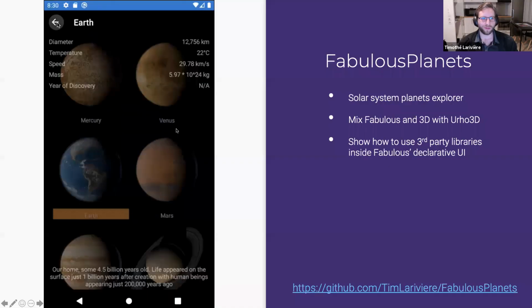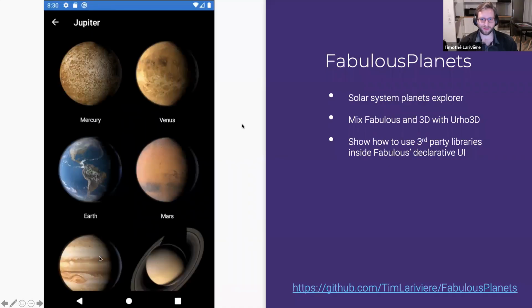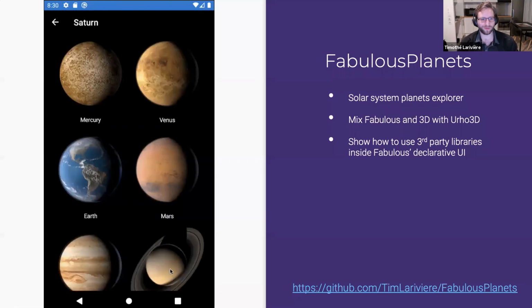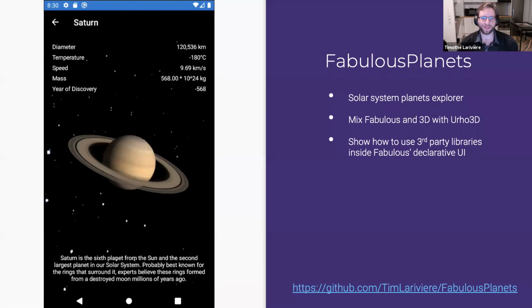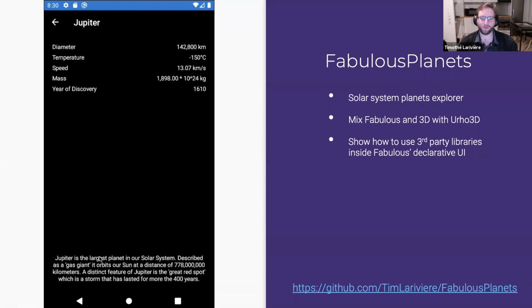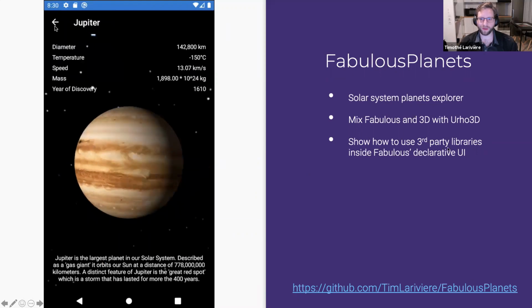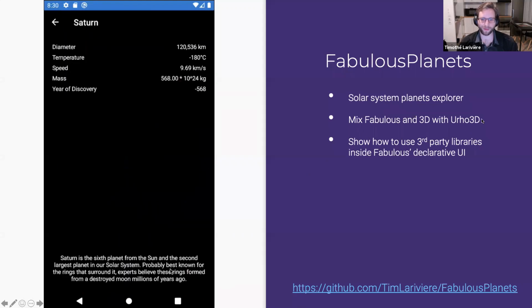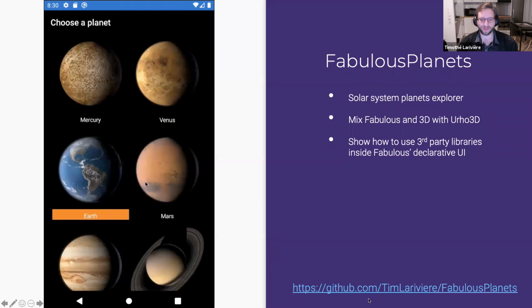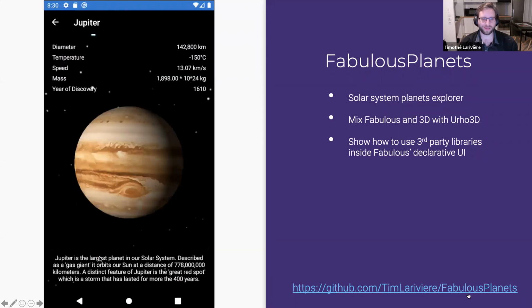There is also Fabulous Planets. So this one is a solar system planet explorer. So you can see in 3D all the planets of the solar system. So this one will show you how to use third-party libraries like Helix 3D for doing 3D. So it's same as before. You can find it on github.com/TimothéLariviere/Fabulous.Planets.